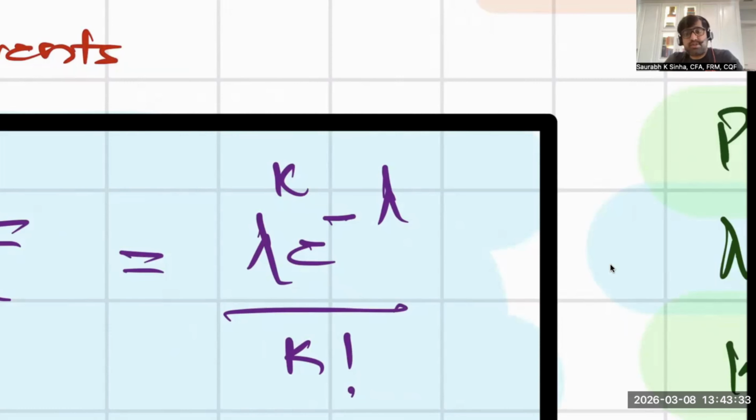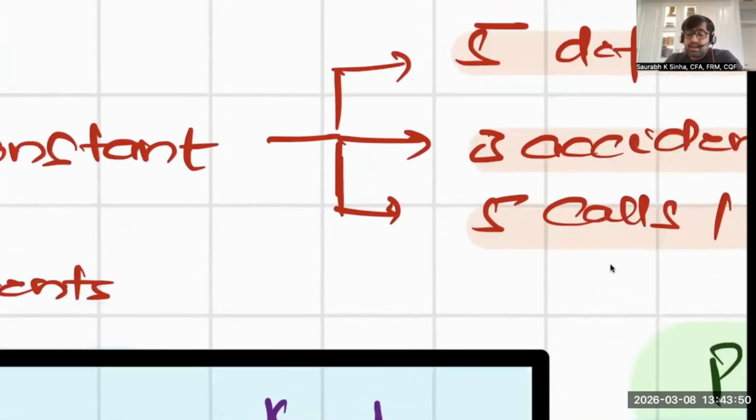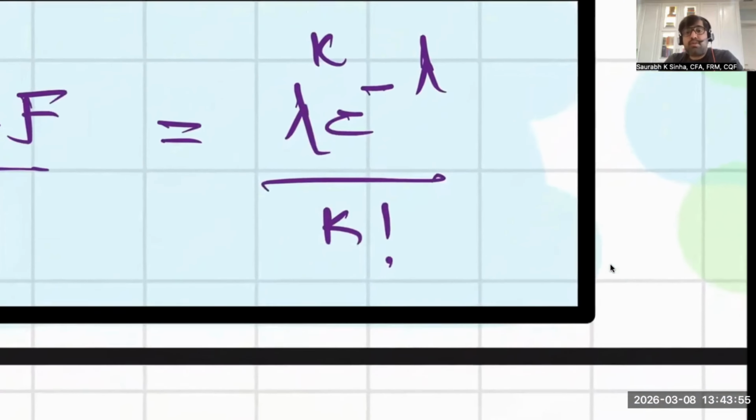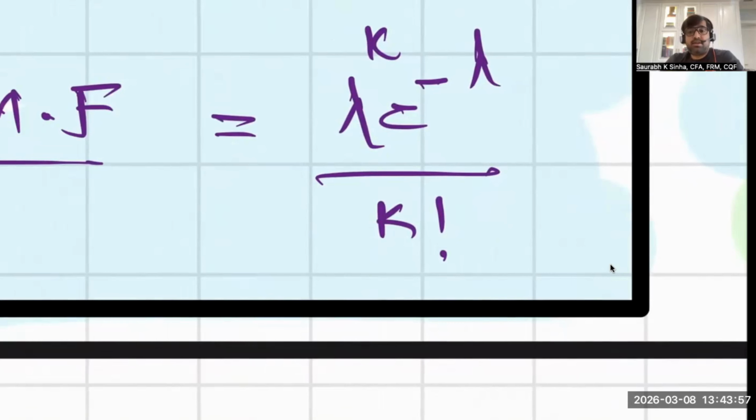Otherwise, you cannot. We already discussed that, so lambda should be known. The formula tells us that if you're interested in the probability of k events occurring, and you know the average number of events in that interval, like 5 defaults, 3 accidents, or 5 calls, then you can use this formula to find the probability.